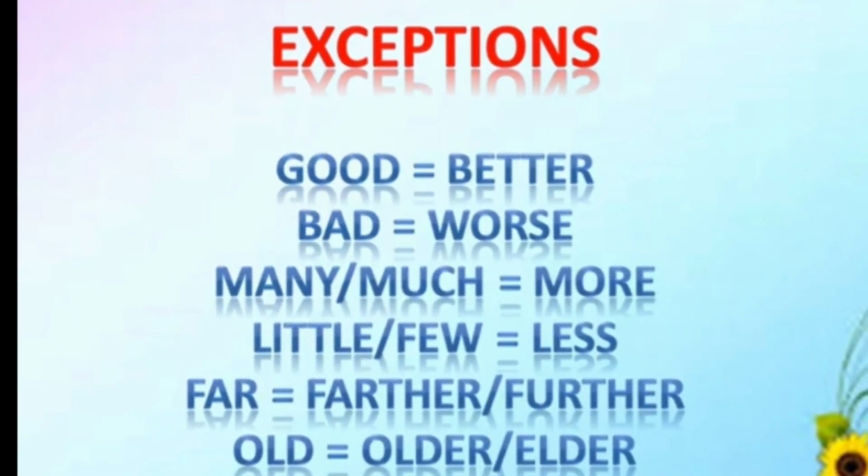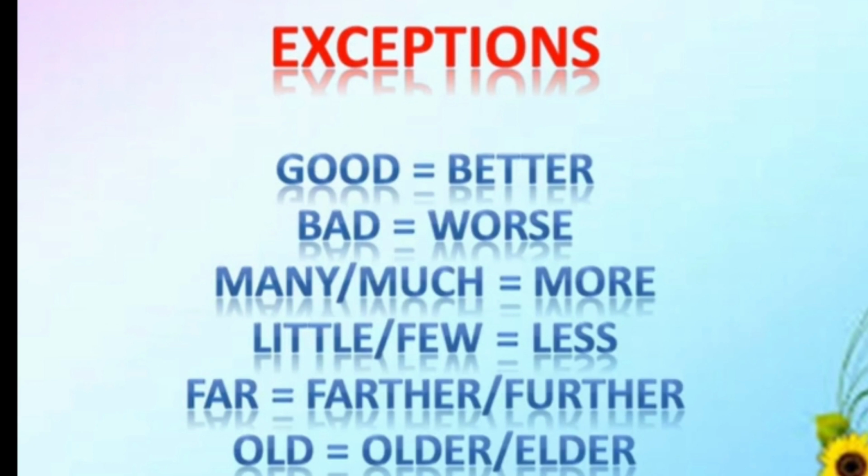Look at the following adjectives, children, and how they form their comparative degree: good, better, bad, worse, many or much, more, little or few, less, far, farther or further, old, older or elder.